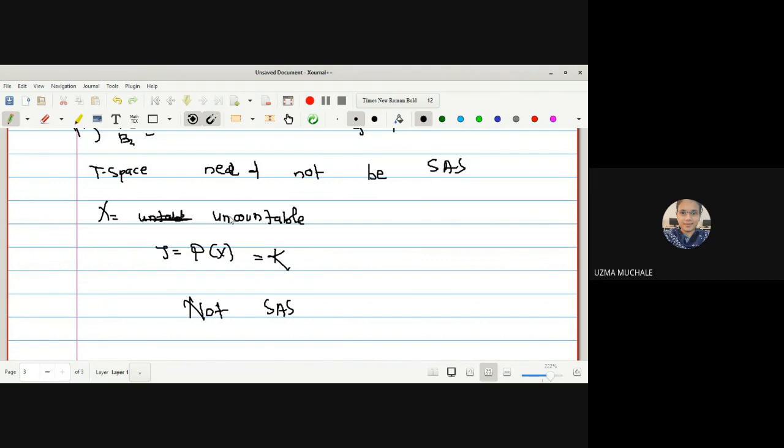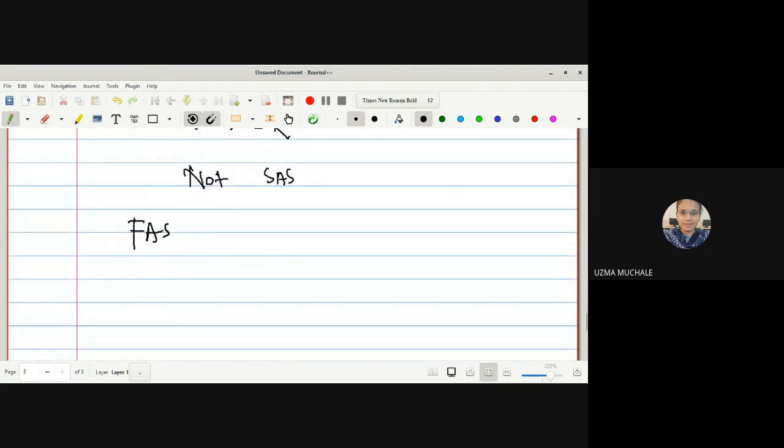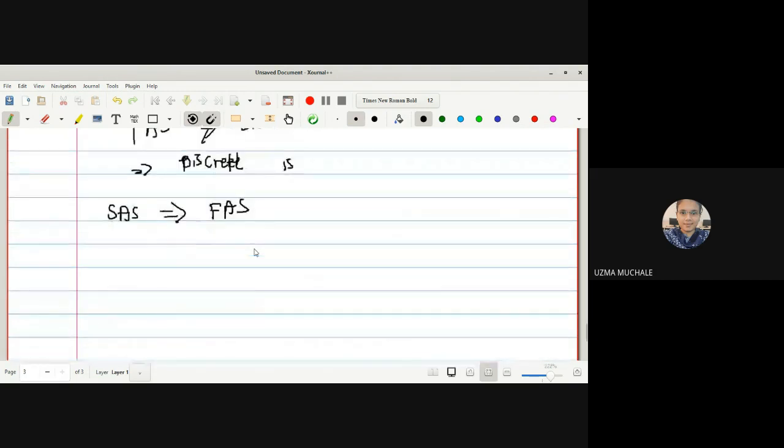So hence, the next statement we can say is every FAS is not a SAS, but the converse is true. And for this one, we have a counterexample. What is the counterexample? The discrete topological space, because just now we have shown in this lecture that the discrete topological space is a FAS, but it is not a SAS. And the next theorem which we have is: every SAS is a FAS.